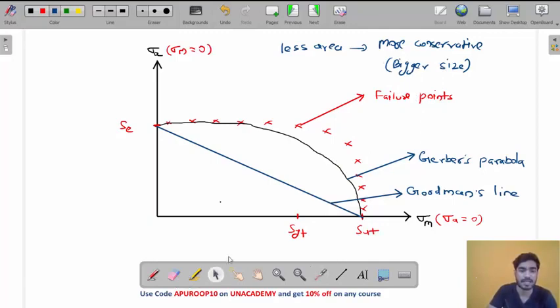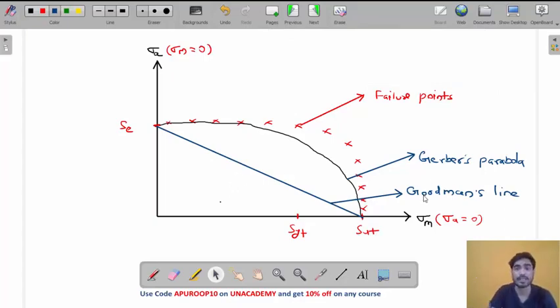Do you understand this point, my friend? Less area is more conservative. Goodman's line is more conservative than Gerber's parabola, and more conservative means bigger size, so a safe design, my friend. But there is a problem with Goodman's line and Gerber's parabola.